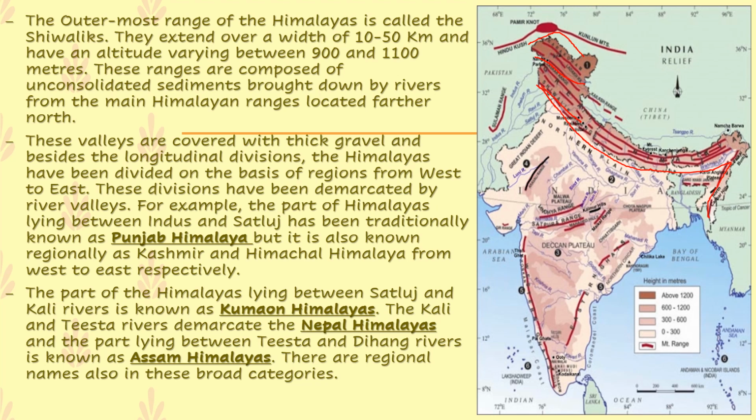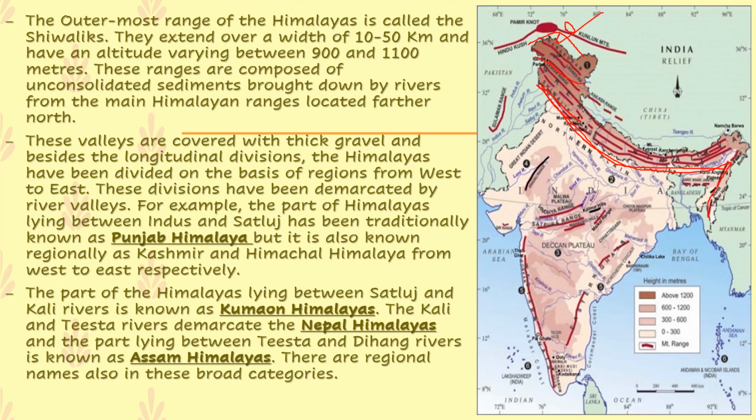Now this Shivalik range, children, is made up of unconsolidated sediments, where the solid part of rock, stones of different shapes and sand all come together. These sediments are brought down by the rivers from the main Himalayan ranges located farther north, that is the Ganga and the Brahmaputra that emerge from the north over here.